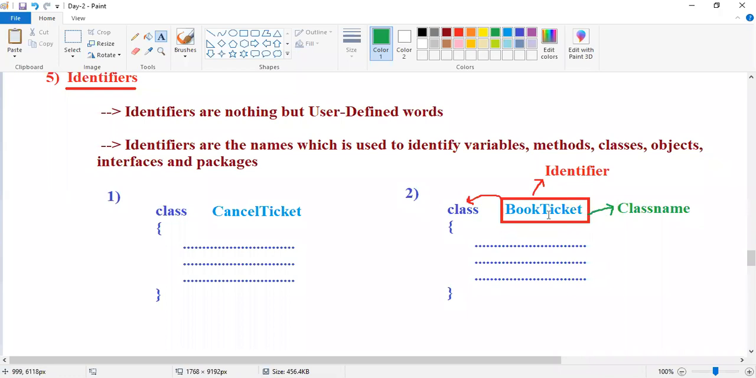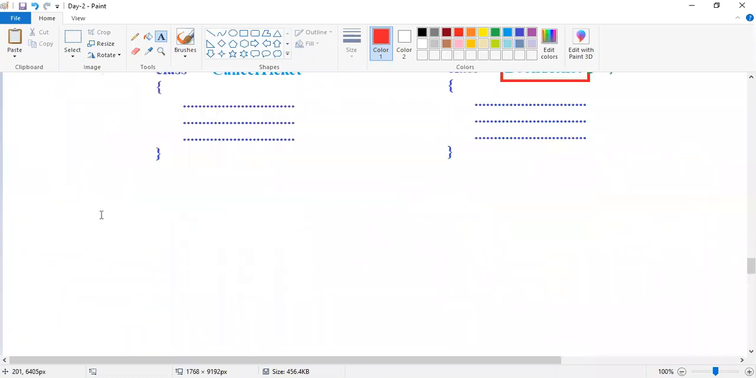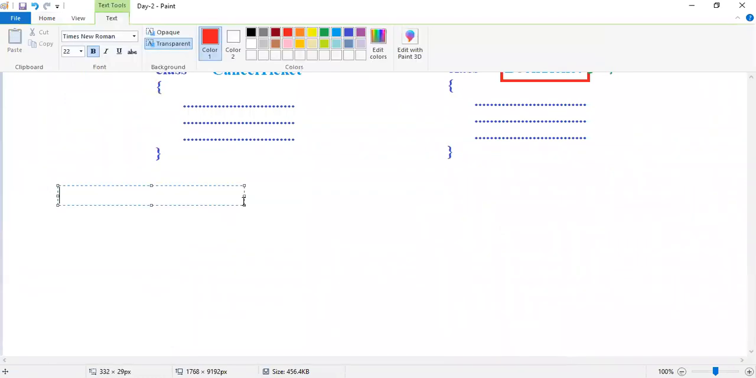Sir, do I need to take book ticket like this only? B in small letter, is it possible? Or T in small letter, is it possible? In between book ticket I have mentioned an underscore, is it okay or not? Why do I have to take it like this only? Am I able to take any other name? Yes, you can take any name, guys, no problem at all. Remember, you can take any name, no problem at all. But we have to follow some rules.